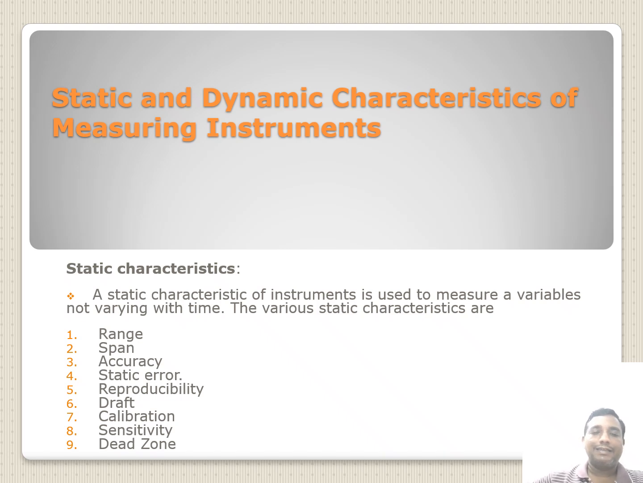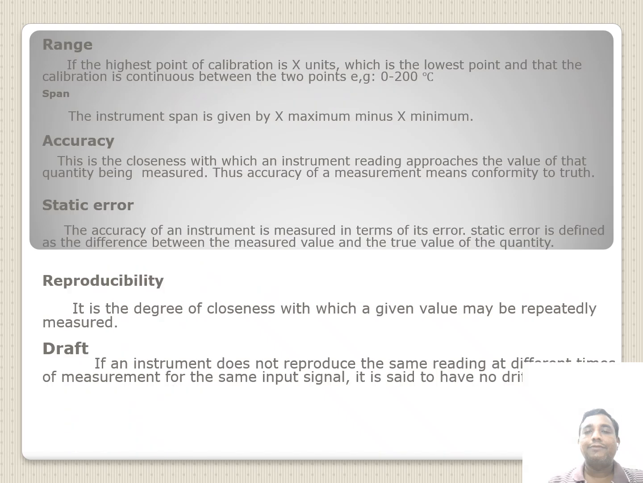First, static characteristics. What is meant by static characteristics? Static characteristics of an instrument are used to measure variables that do not vary with time. Some static characteristics are range, span, accuracy, static error, reproducibility, drift, calibration, sensitivity, and dead zone. Right? First, range. What is meant by range?